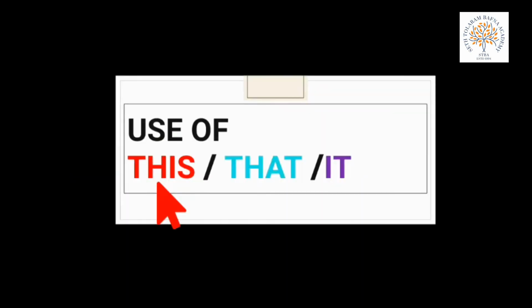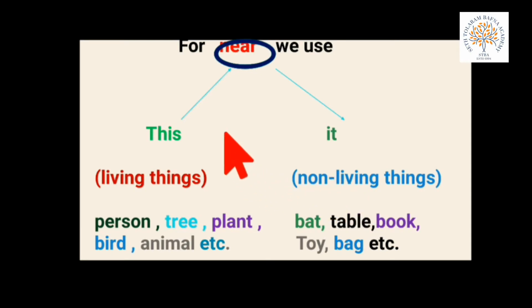Now we come to our today's new topic, that is use of this, that or it. How do we use this, that or it? For using this, we come to know something which is very interesting. For the things near to us. Near means paas. For whatever things are near us, for this we use this and it.